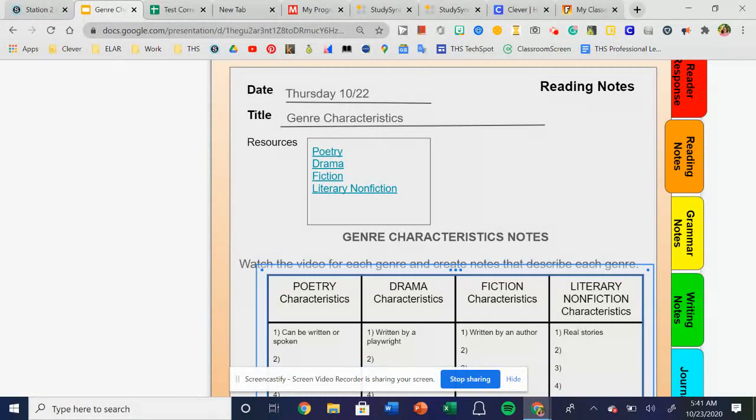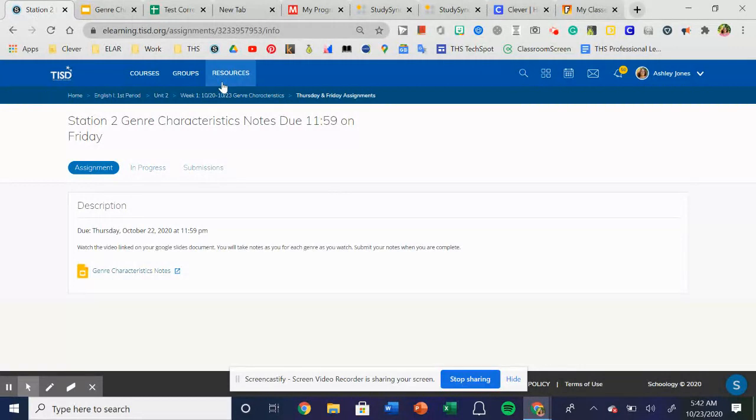You're just filling in the information on your notes page. Any characteristics that popped out to you, you're going to fill in all of the 10 spots on the page, and then you will be done. You click submit. This is a pretty quick station, especially after you've watched those vocabulary videos.